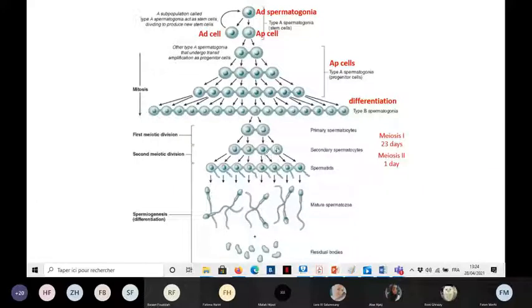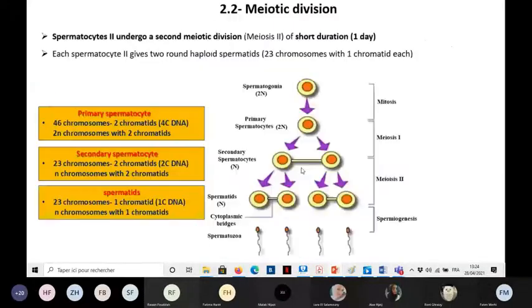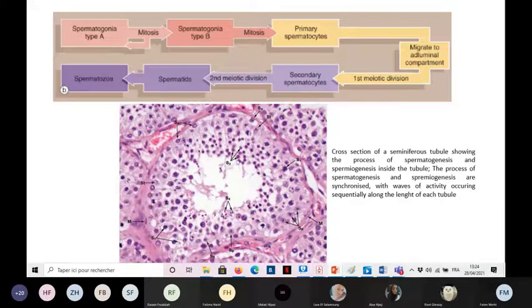So the secondary spermatocytes are smaller in size than the primary spermatocytes, and the spermatids obtained from the secondary spermatocytes are a little bit smaller in size, and they are round shaped, and since they are differentiated, we will find them here close to the lumen, near the lumen.